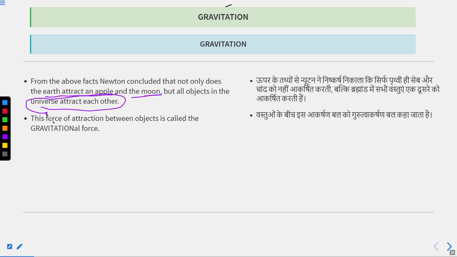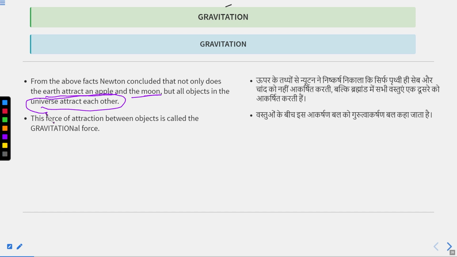Any object is attracted toward the Earth and the Earth is also attracted toward that object; the moon is attracted toward the Earth and the Earth toward the moon; the sun attracts all the planets, and all the planets attract the sun. From this argument, Newton concluded that all objects in the universe attract each other.